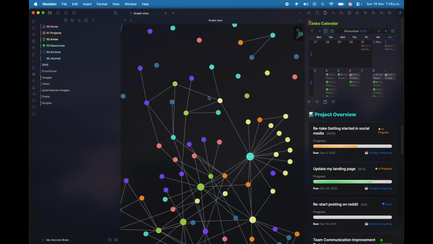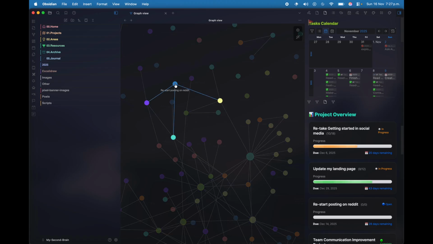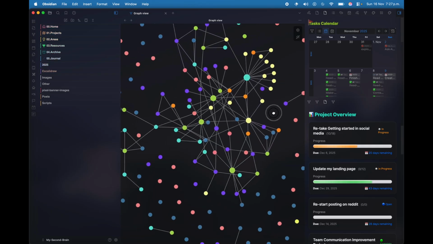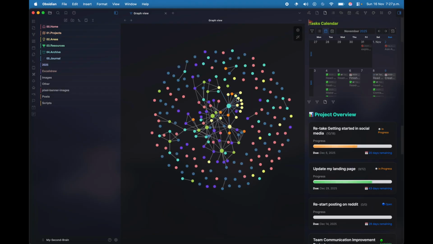I also have another one that is called restore posting on Reddit, which is something that I need to do. So I connected this node to post drafts. So I made a couple of drafts about something I want to share on Reddit and that could potentially resonate with an audience. I have a daily note that I referenced because I wrote down some ideas about a draft that I could make. And as you can see, there's a lot of connections. So this is where creativity really starts. When you start to see patterns you didn't notice, ideas from different areas of your life start to talk to each other.